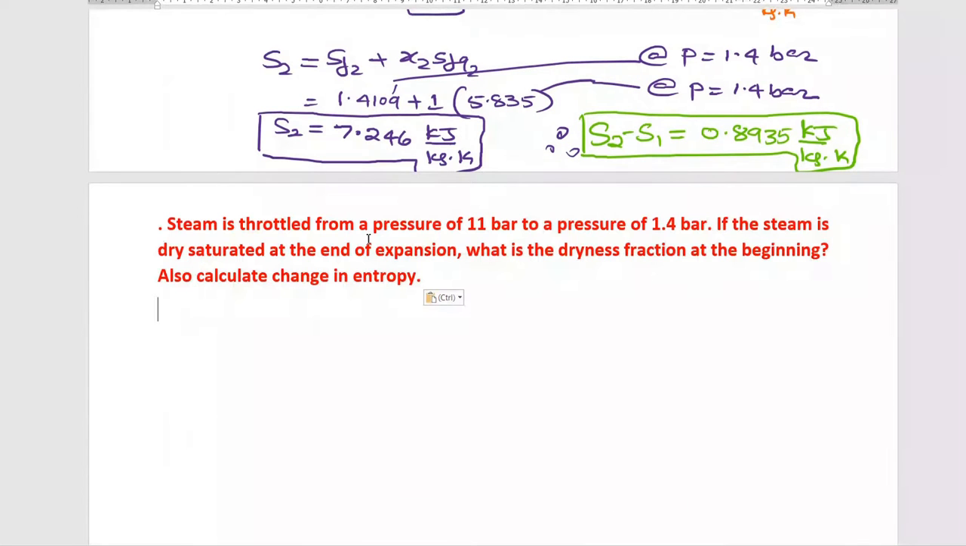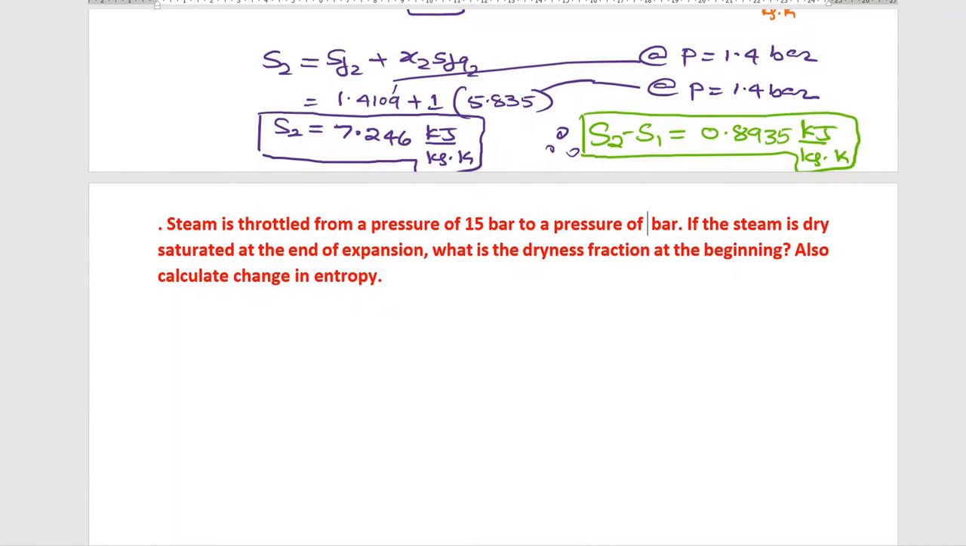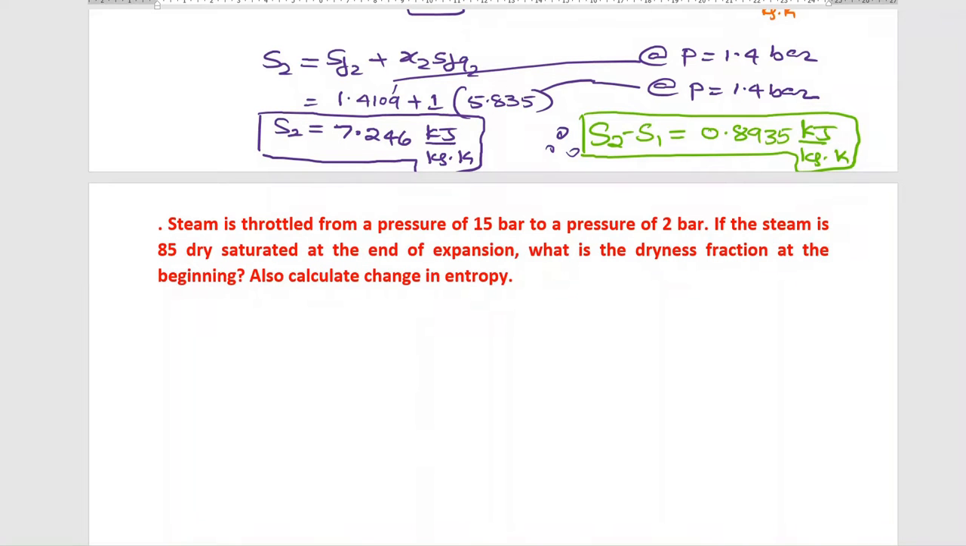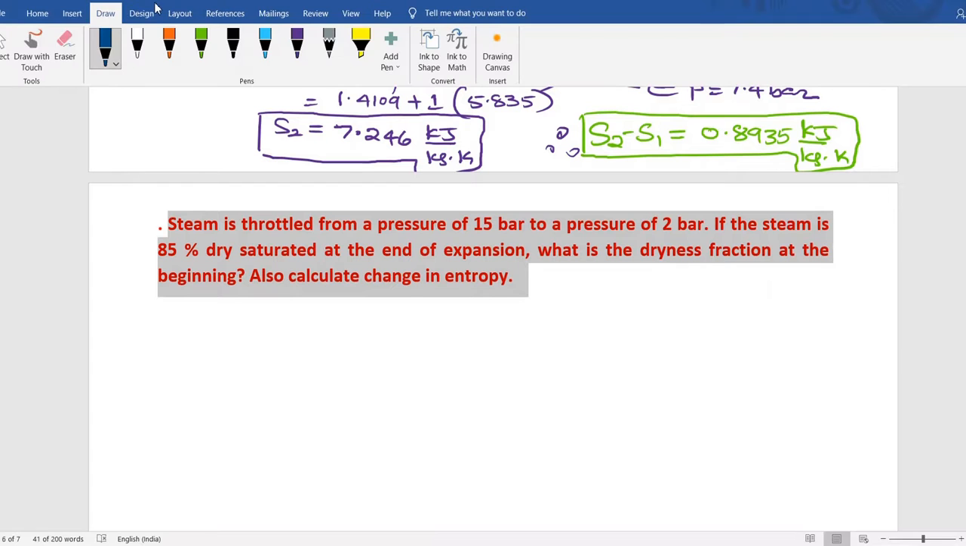Take this numerical and solve. Here the pressure at the beginning is 15 bar and the pressure at the end is 2 bar. If the steam is 85% dry saturated at the end of expansion, what is the dryness fraction at the beginning, and also calculate the change in entropy. So try to solve this.